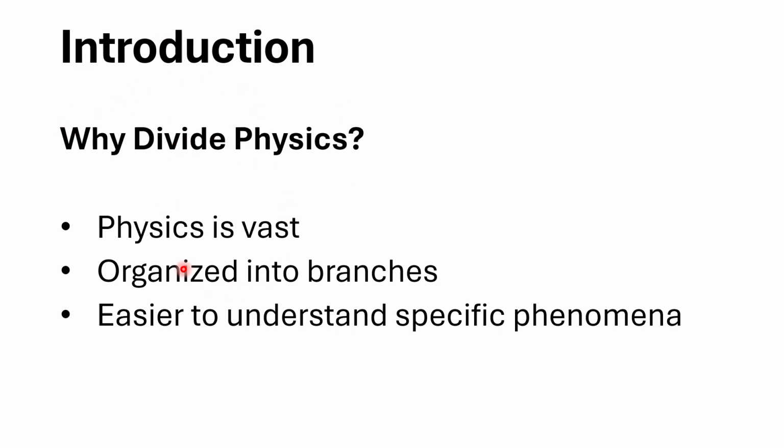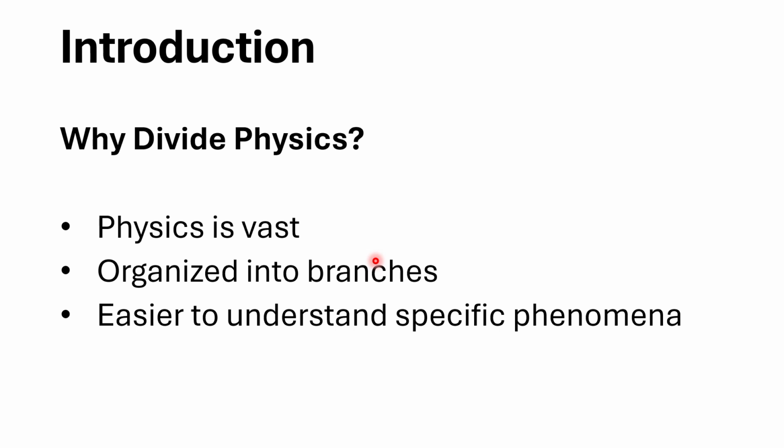As we know, physics is very vast. Everywhere you look, inside the earth, outside the earth, in the universe, in space, everywhere is physics. So it became very difficult for scientists to study everything simultaneously, so they organized it into branches.